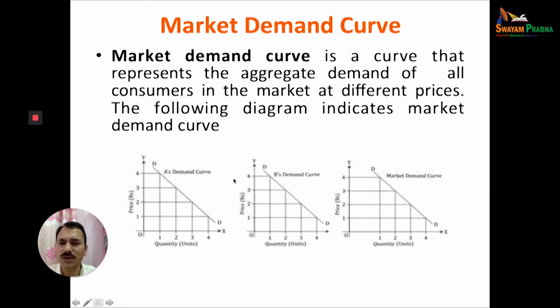Market demand curve is the sum of A's demand curve plus B's demand curve plus all the individual demand curves. We have a market demand curve. This TD is the market demand curve. The market demand curve is basically flatter than the individual demand curve.